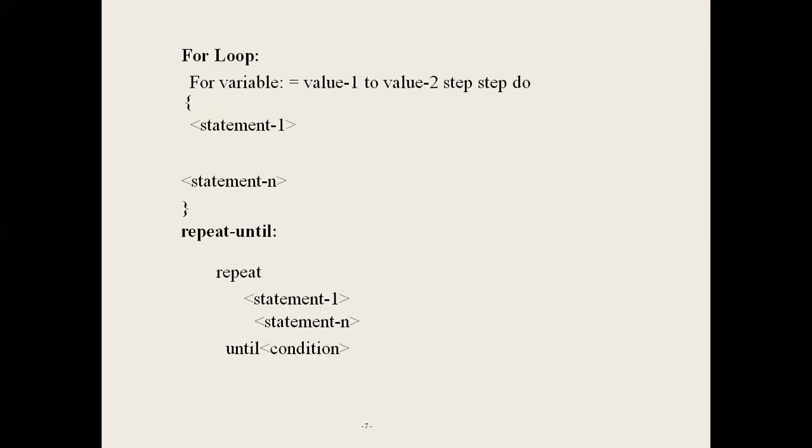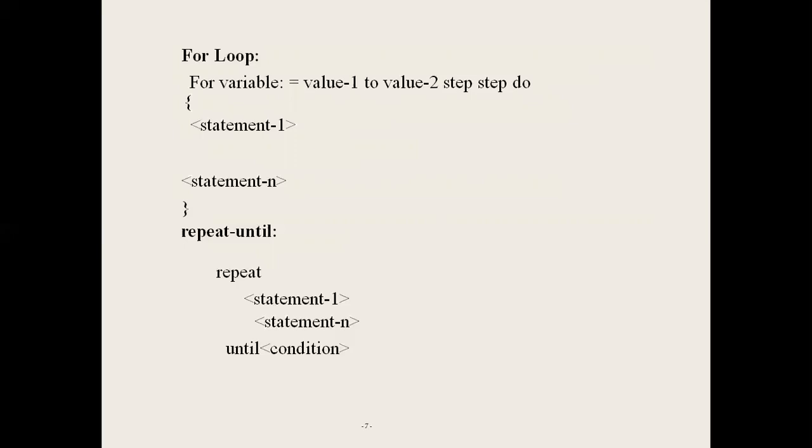Next one, the for loop. The for loop means: for variable value 1 to value 2, step, do statement 1, statement 2, ..., statement n, a block of statements. For every value, the statements are executed one time. For every iteration, after execution of the statements, value 1 is incremented by the step value. Value 1 is incremented up to value 2.